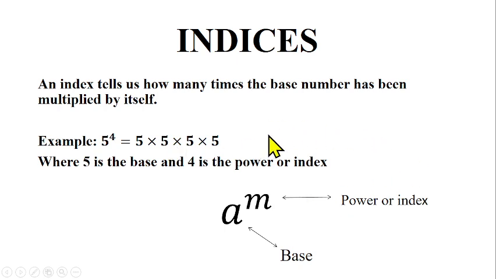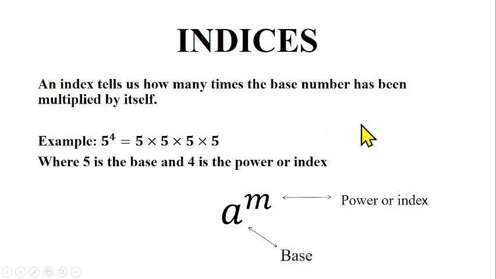So indices is from the word index, and index implies power. So there is no power unless there is a base. So since this a is the base and m is the power, this number is categorized under indices. Am I communicating now? Now we can give the various examples of indices, a number with base and power.